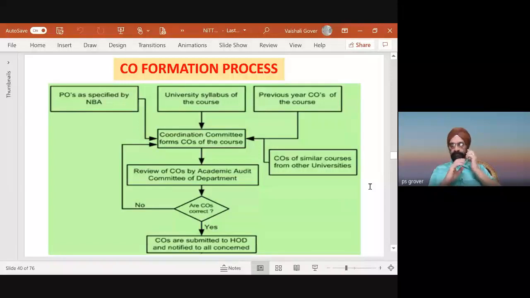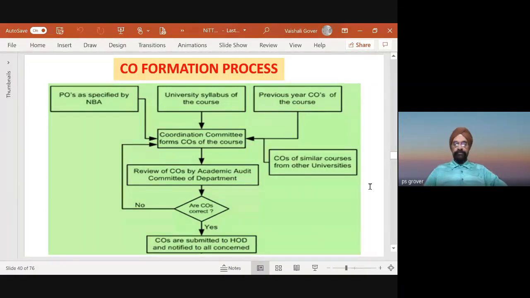So I am giving you an idea as to how the course outcome formation should be carried out. Because course outcome formation is a fairly complex activity and involves a lot of collaboration, a lot of teamwork among the faculty members.